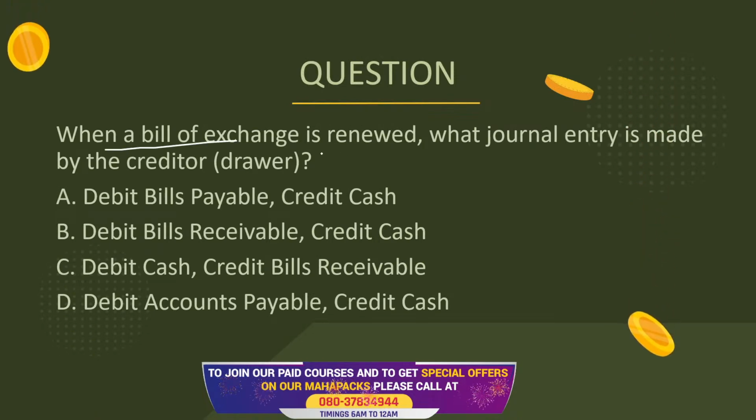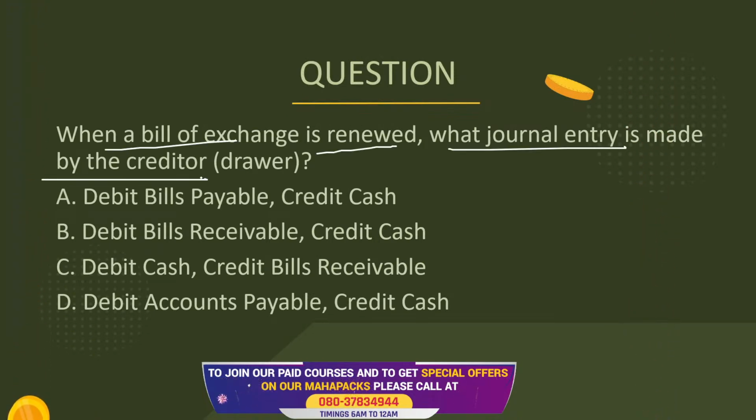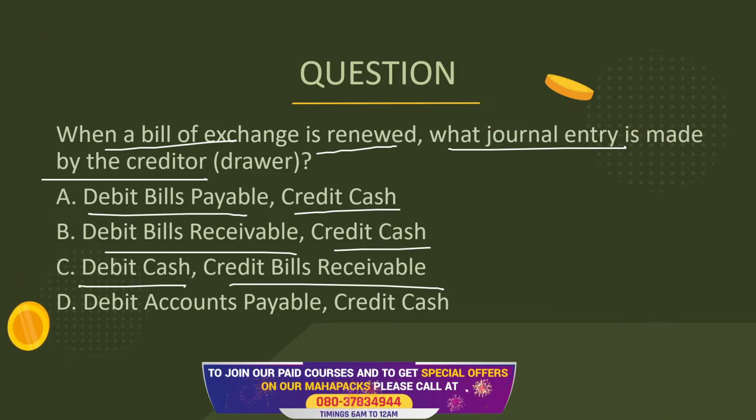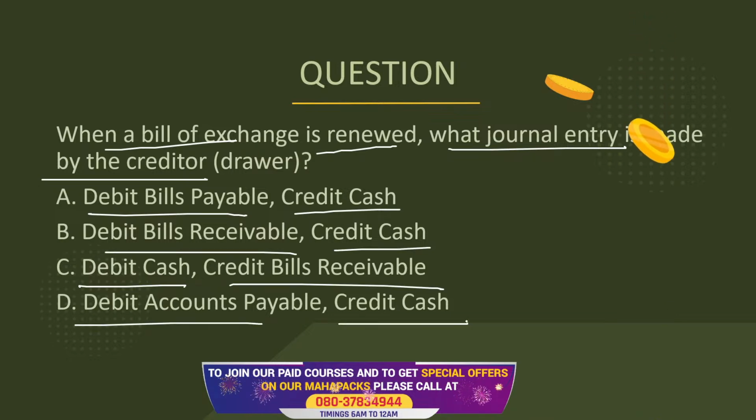When a bill of exchange is renewed, what journal entry is to be made by the creditor? Bills payable, credit cash; bills receivable, credit cash; debit cash, credit bills receivable; debit accounts payable, and credit cash. When a bill receivable is renewed, we are agreeing. What is the creditor going to do? He will say, okay, the bill is being renewed now. When we are renewing the bill, first of all the previous bill will be cancelled and the new bill will be issued.